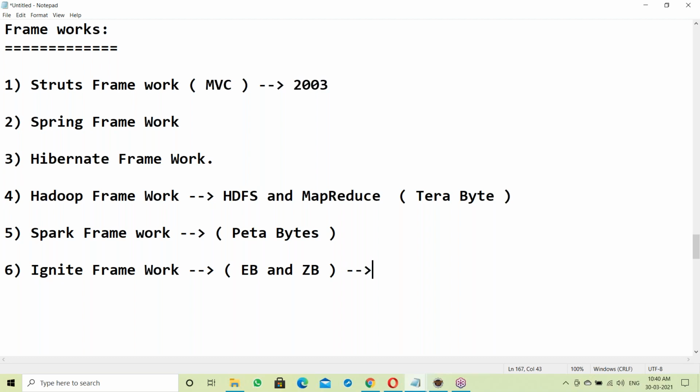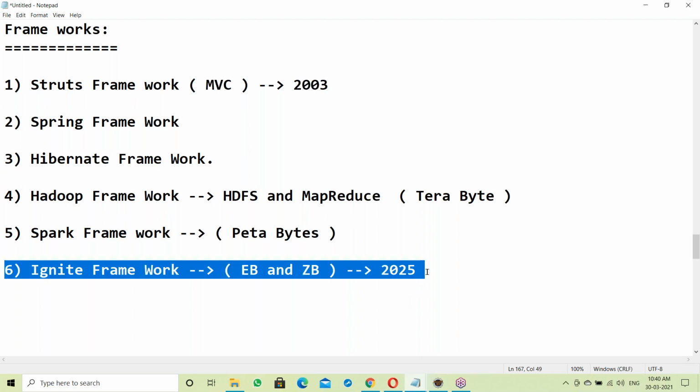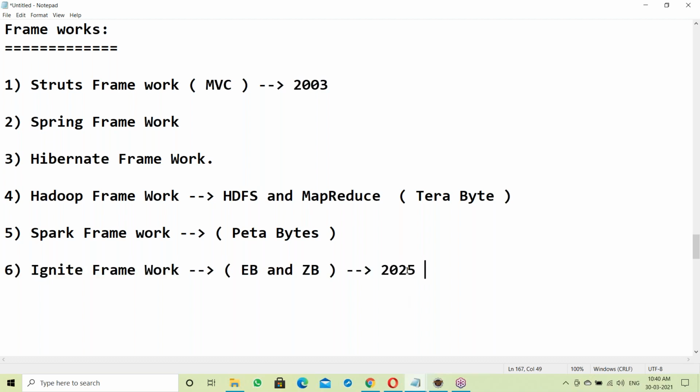This may be releasing around the year 2025, maybe after 5 years. There is a chance, and there will be demand for the Ignite framework after 5 years. Recently I just started R&D on the Ignite framework. Maybe in future there is a chance of using the Ignite framework in our company, so for that reason I started R&D on it.